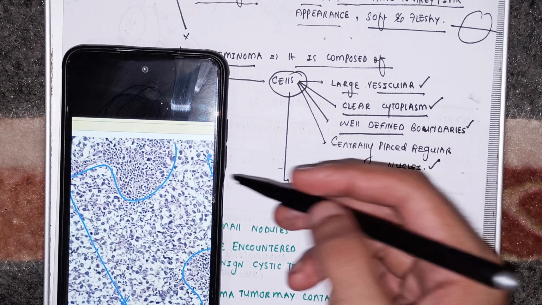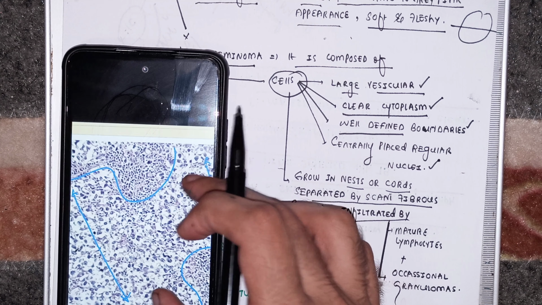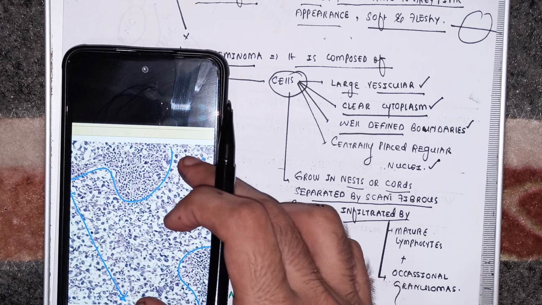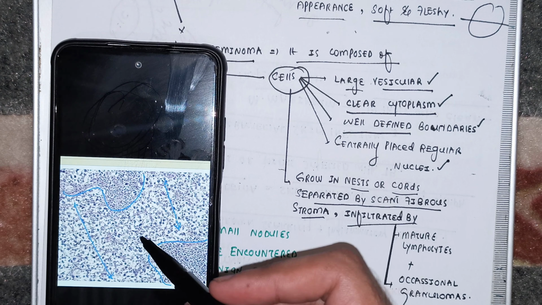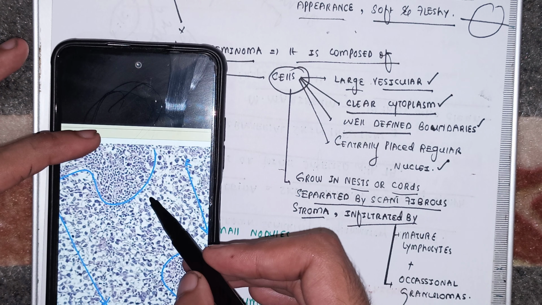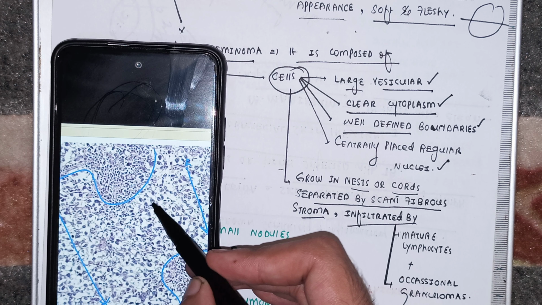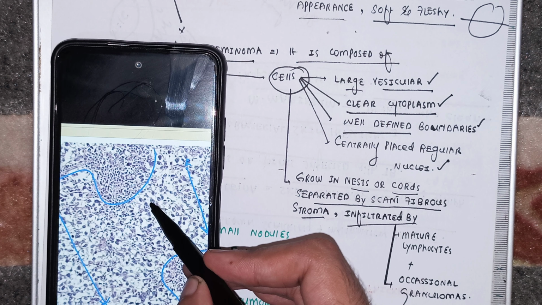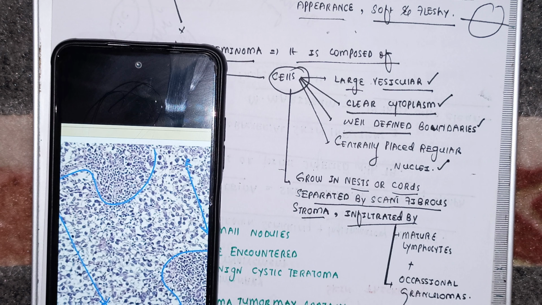And if you zoom into one dysgerminoma tumor cell, I can show you that the cells are very much, just a second. This is a large tumor cell with clear boundaries, prominent regular nucleoli, and it is vesicular with clear cytoplasm.